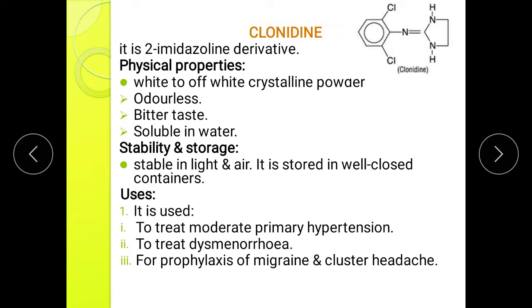Next drug which we are going to see is clonidine. It is imidazole derivative. So physical properties are white to off-white crystalline powder, odorless, bitter taste, soluble in water. Stability and storage: stable in light and air. It is stored in well-closed container. Uses: as we are studying antihypertensive agent, this is also used to treat moderate to primary hypertension, to treat dysmenorrhea, and for prophylaxis of migraine and cluster headache.